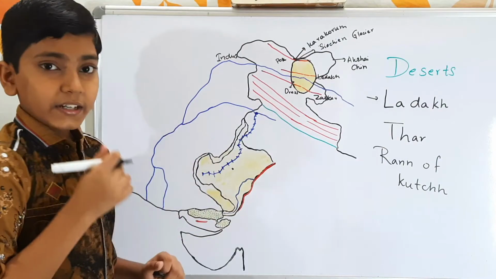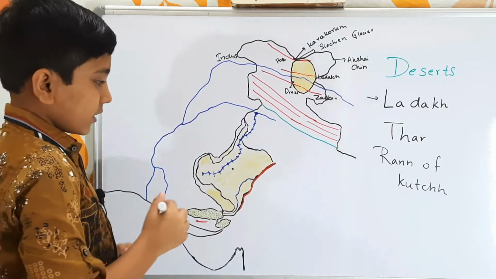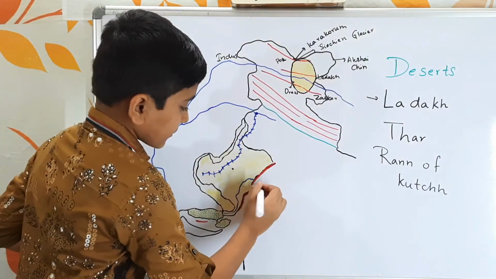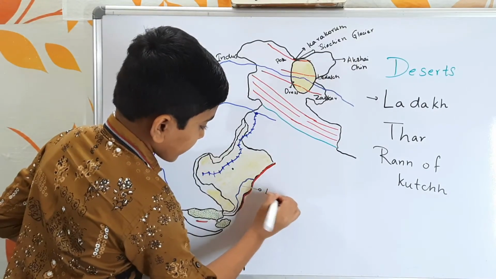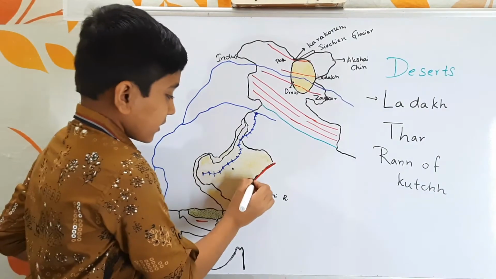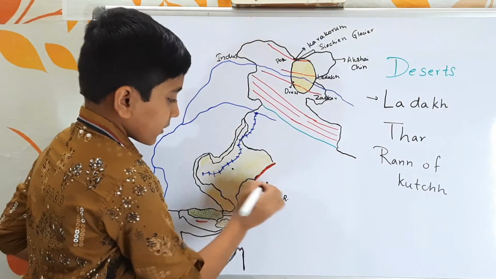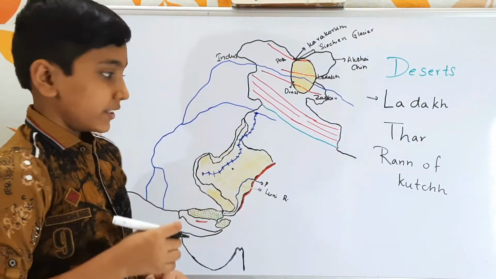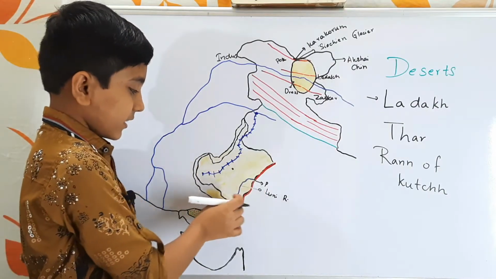And here we find few water bodies that drain this region. Now let us see them. First one is River Luni. This Luni River originates at the Pushkar Valley of the Aravalli range, and it drains the region in this way.